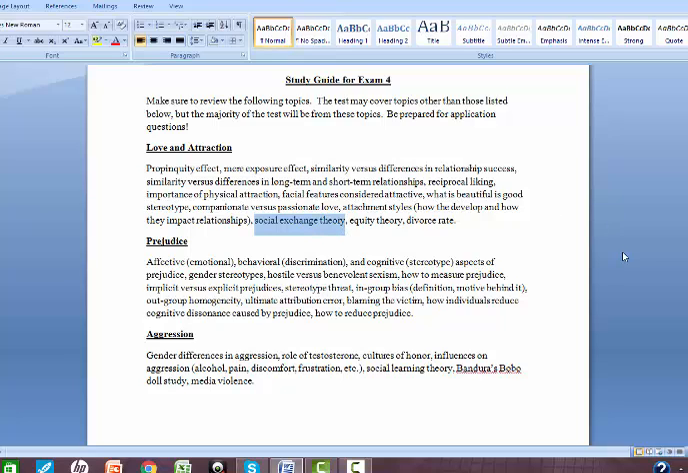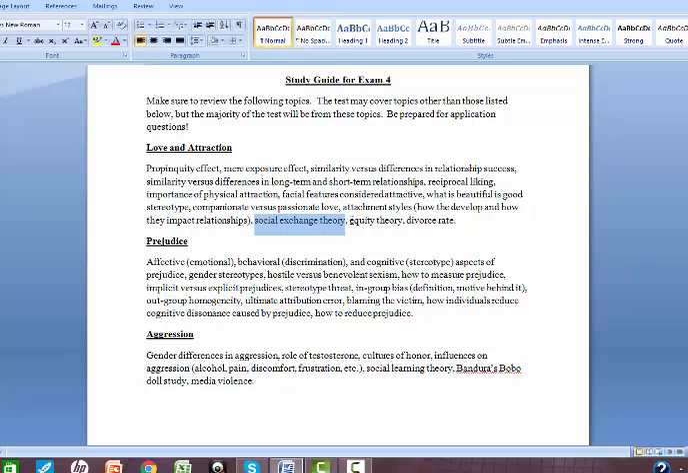Social exchange theory was just the idea that we have like a pros and cons list, and that the outcome of whether or not we stay in a relationship or how happy we are in a relationship has a lot to do with whether we feel like we are getting the best bang for our buck, right? Whether we feel like we are getting as many pros as possible and very few cons.